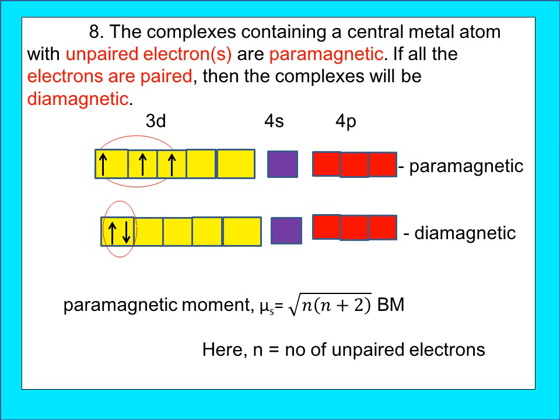If the complex is paramagnetic, then the paramagnetic moment mu s is calculated using the formula square root of n into n plus 2 Bohr magneton, where n is nothing but the number of unpaired electrons.